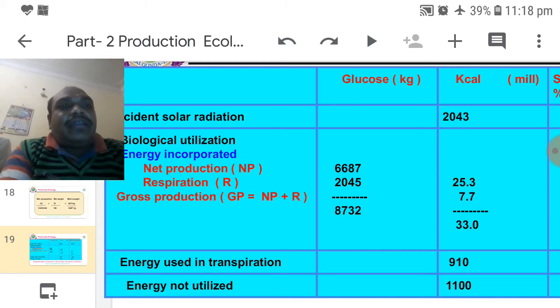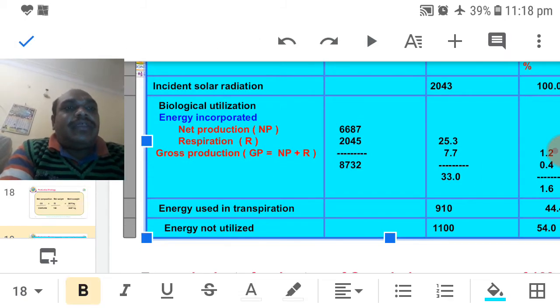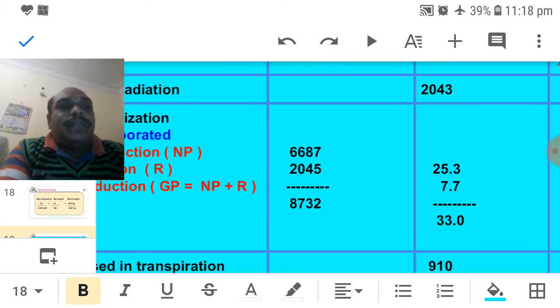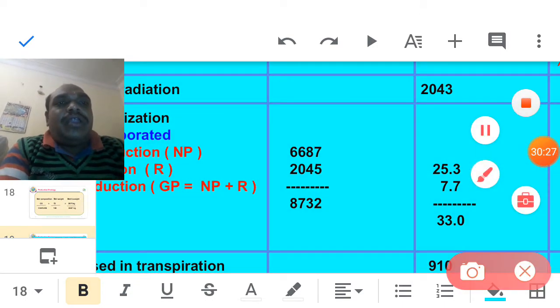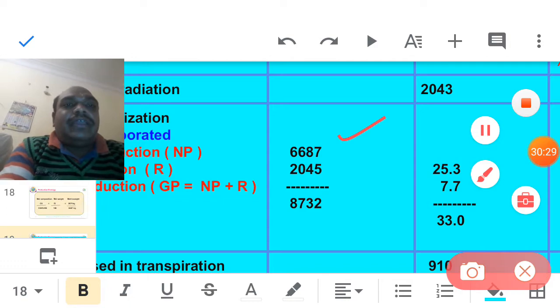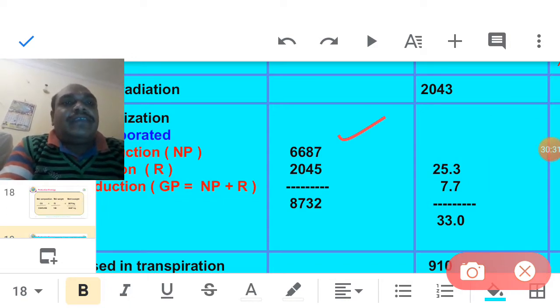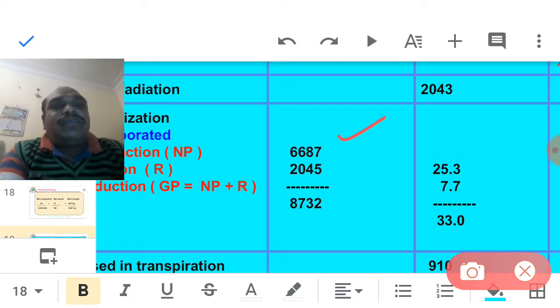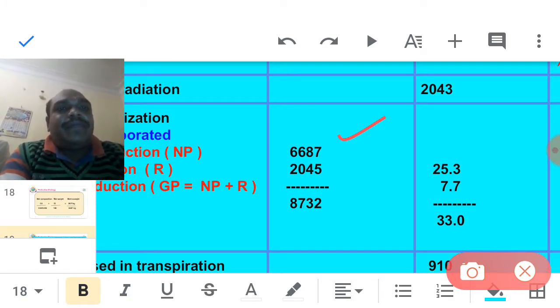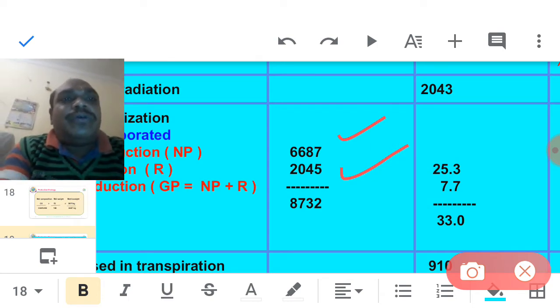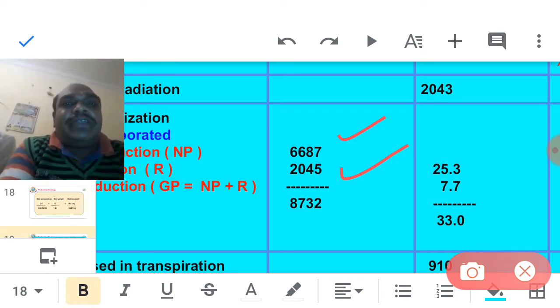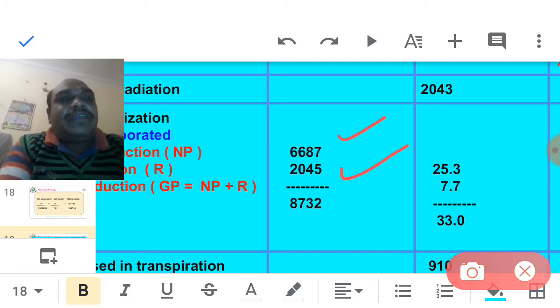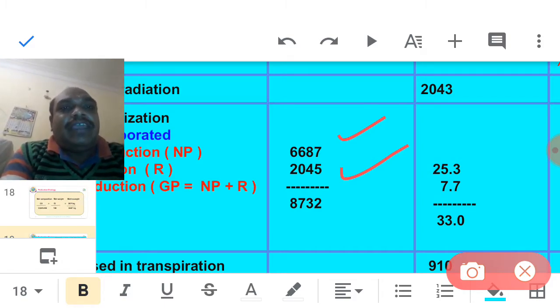Net primary productivity, we already calculated, is equal to 6687 kg of glucose. Out of this, the 10,000 plants consumed 2045 kg in respiration.